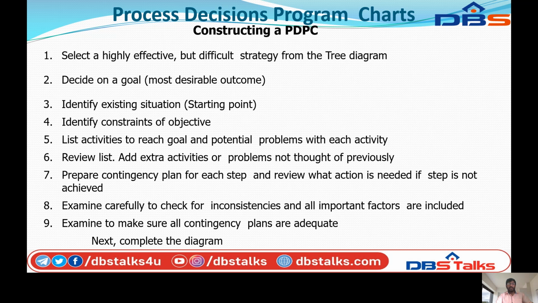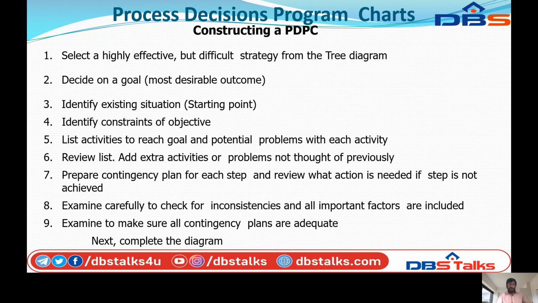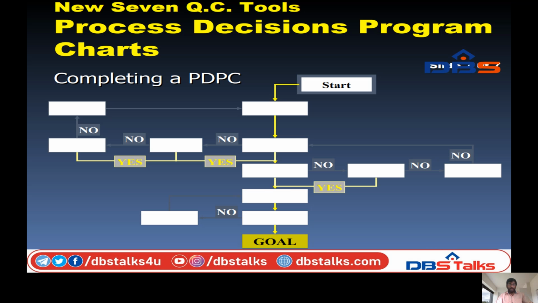So you can see the diagrammatic representation of the process decision program chart. Next, you start with the problem. What is the start? Identify the existing situation, which is the starting point. So first you start the problem, then go to the next stage.